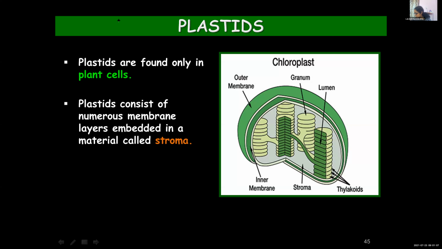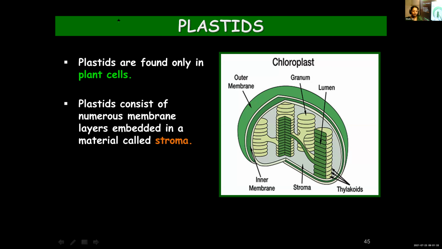The plastids are found only in plant cells. They are absent in animal cells. And the plastids consist of numerous membrane-bound layers. And these layers are present in a fluid matrix, which you call stroma.